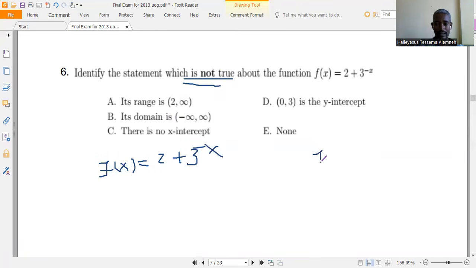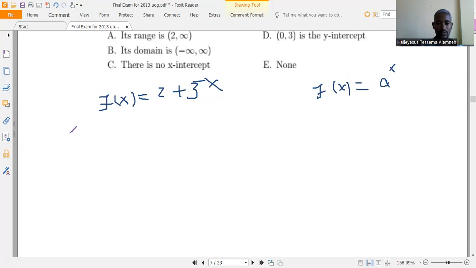Now for the function f of x is equal to a to the power x, the graph looks like this one if a is greater than 1.